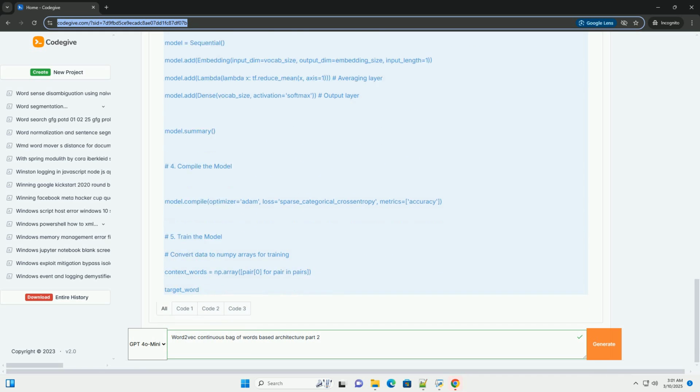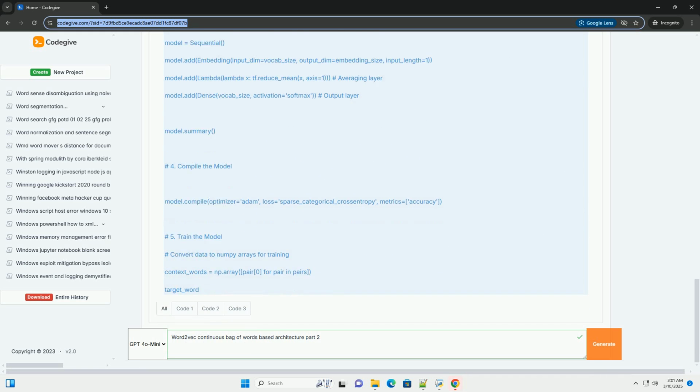4. Compile the model. The model is compiled using the Adam optimizer and sparse_categorical_crossentropy loss function. Sparse_categorical_crossentropy is suitable when the target variable is a single integer index, not a one-hot vector.